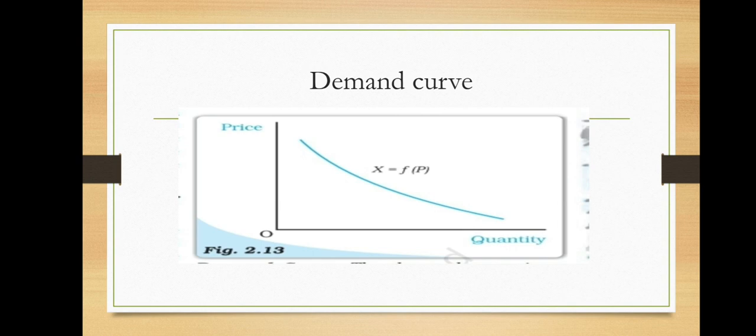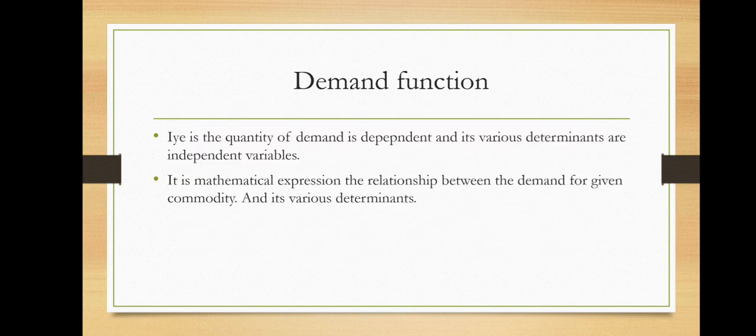It is always negatively sloped. Now we are turning towards the main content of our syllabus, that is nothing but the demand function. First of all you have to consider what the demand function is. Demand means मागणी, function means फलन. The demand function means the quantity of demand is the dependent variable and its various determinants are independent variables. Means in simple language you can say that it is the mathematical expression of the relationship between the demand for a given commodity and its various determinants. म्हणजे जसं मागणीवर परिणाम करणारे वेगवेगळे घटक असतात.